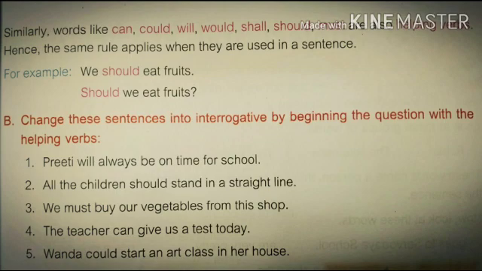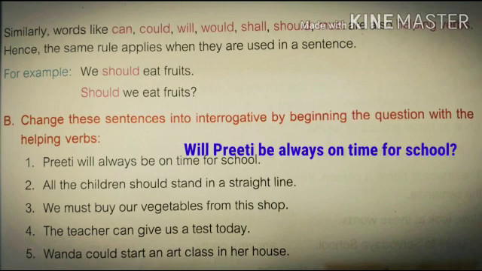Next, let us move on to exercise B. Change these sentences into interrogative by beginning the question with the helping verbs. Here they have given helping verbs in these sentences, but they have asked us to begin with the helping verbs to form a question. So let us move on to the first one. Preeti will always be on time for school. Here helping verb is what? Will. Yes, will is a helping verb and the sentence will also begin with the helping verb. So the sentence is, will Preeti always be on time for school?